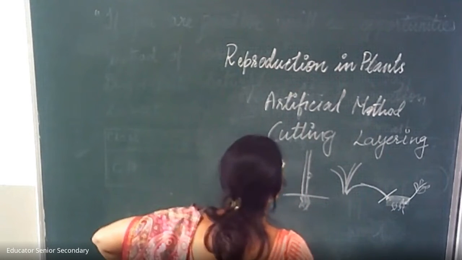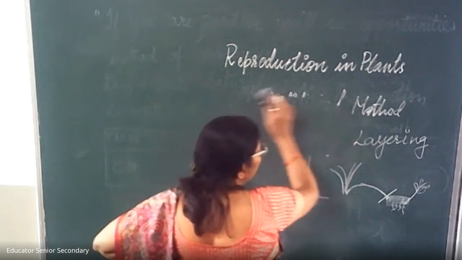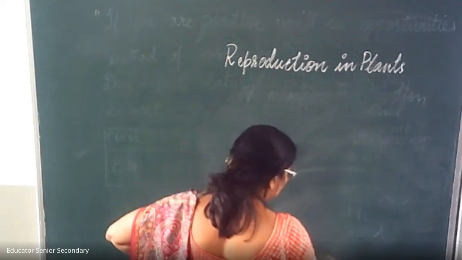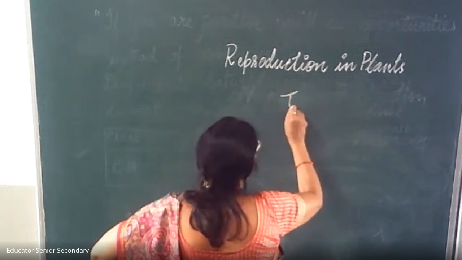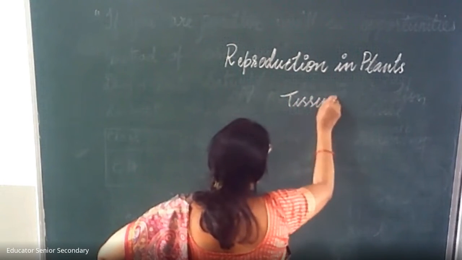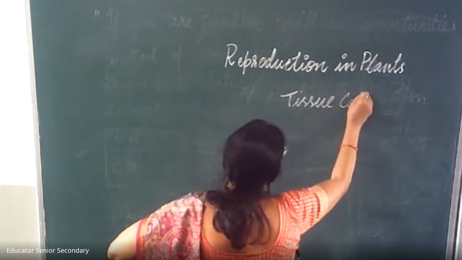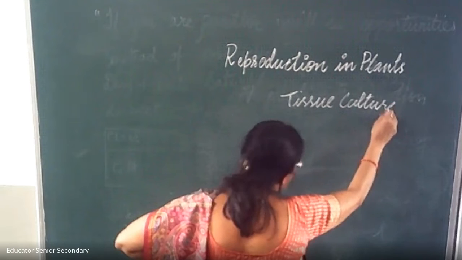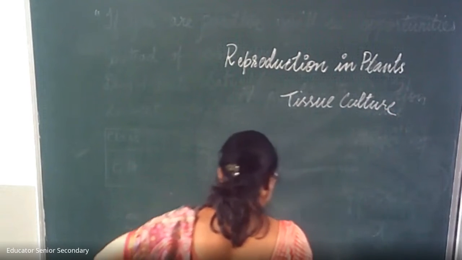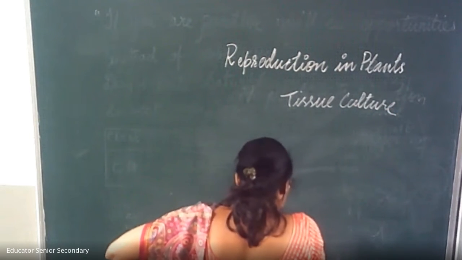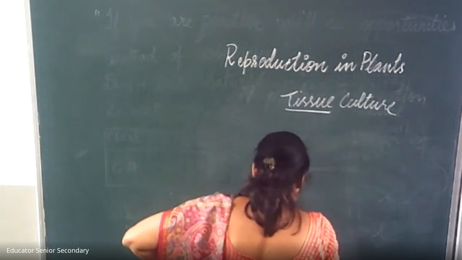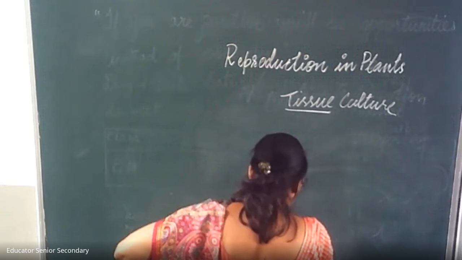Now next is a very important and very modern method, that is tissue culture. In this method, children, this is a very advanced method, a piece of tissue is cut. What we cut? A piece of tissue from the growing tip of the plant.